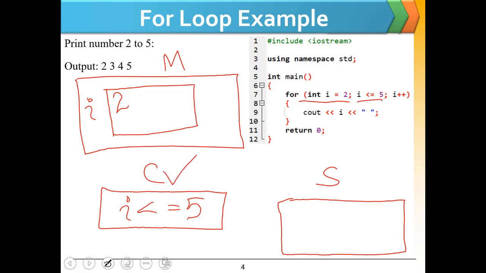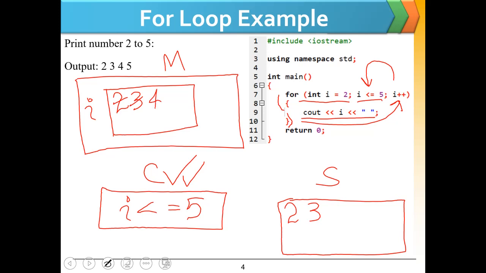When this condition is true, the loop body will be executed and this I is printed with space to screen. Once the loop statements are executed, the loop variable is updated by adding 1 to it. So 2 will become 3 and again loop condition is checked. Now we can see that 3 is less than or equal to 5, which is true. So the loop body will be executed again and 3 will be printed with a space, and loop variable is again updated to 4,